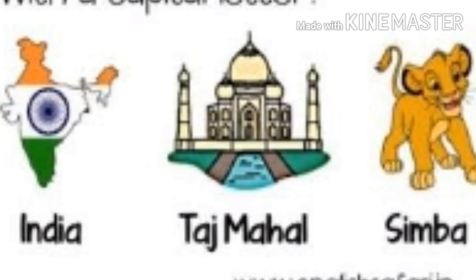So now students, let's see some more examples. Now India is the specific name given to our country. Similarly, even Taj Mahal is the name given to one of the monuments. Yes or no? Only one Taj Mahal is there, isn't it? Now Simba. Simba is the name given to the character of a lion, which is only one. Now kids, let's go through some of the examples given in your grammar book.